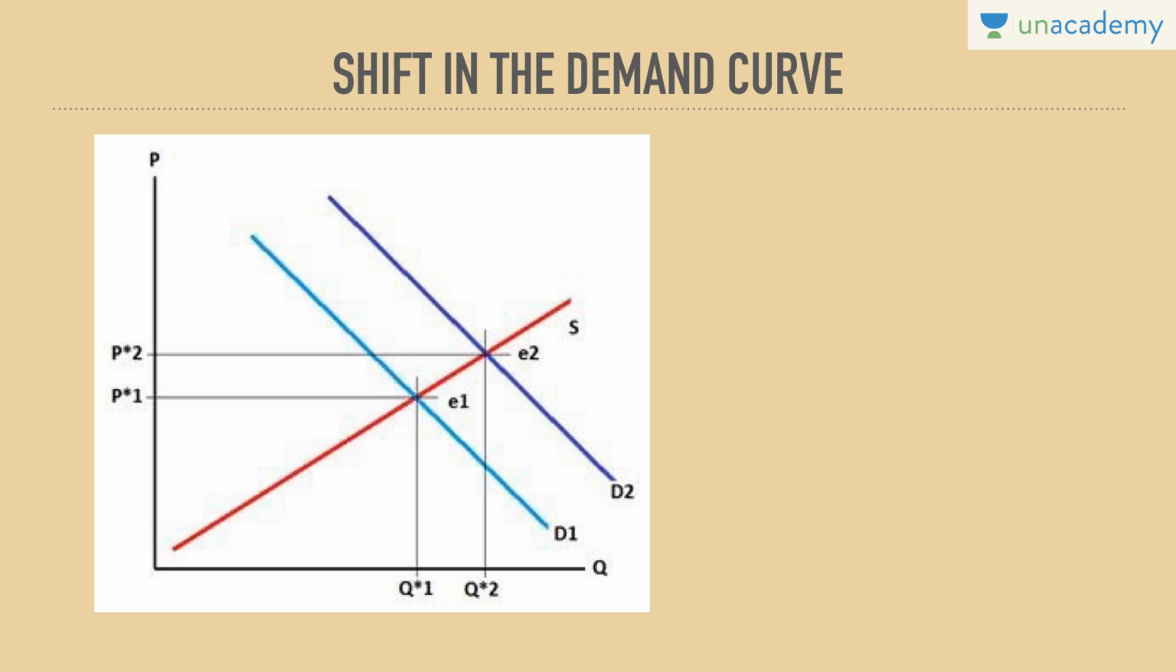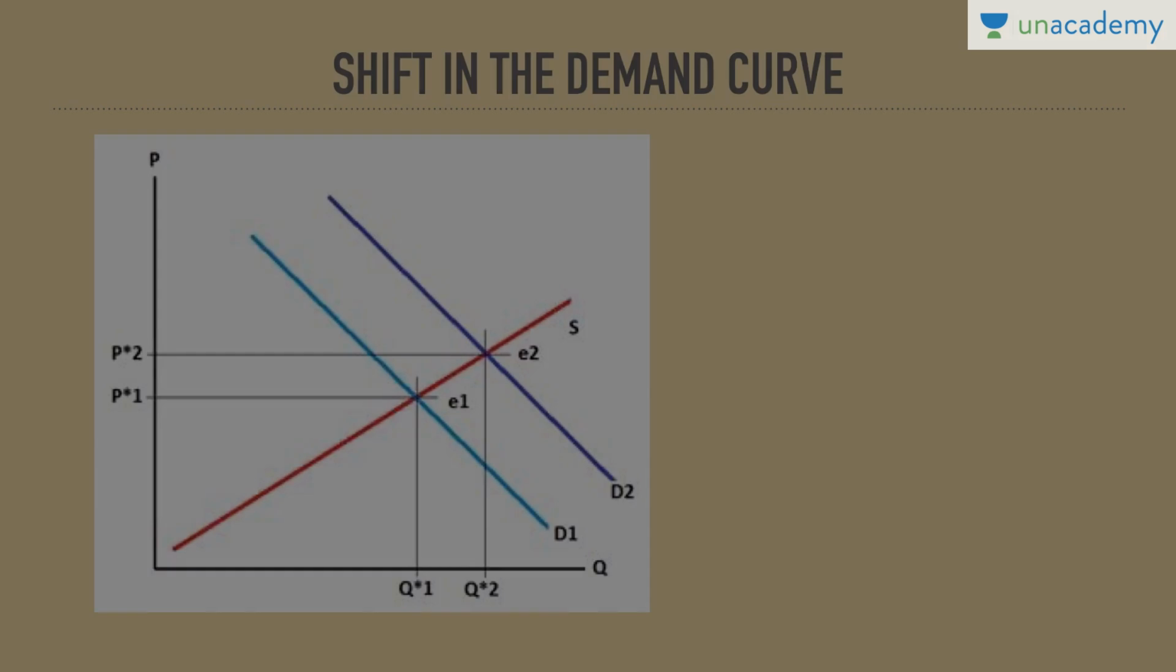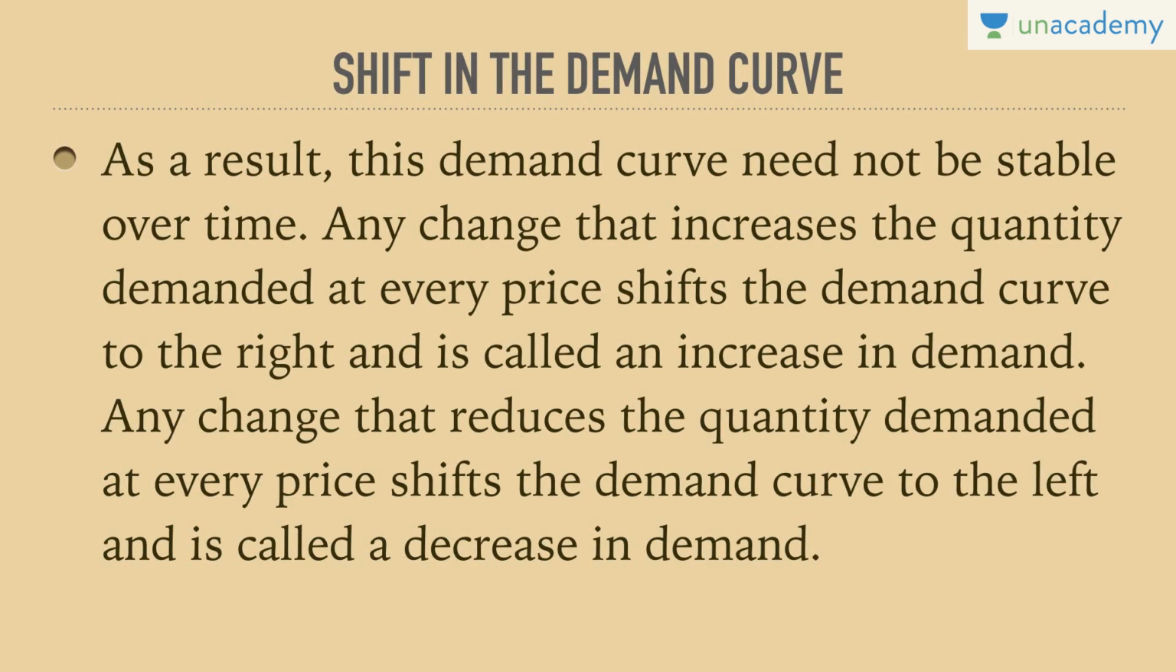Don't you think this is a skewed concept? Don't you think this is a very bizarre concept, considering that I had told you there is an inverse relationship between price and quantity demanded? But when we talk about shift in the demand curve, other factors that were earlier held constant are now being considered. So, what are those other factors which are being considered? Let's understand. As a result, this demand curve need not be stable over time.